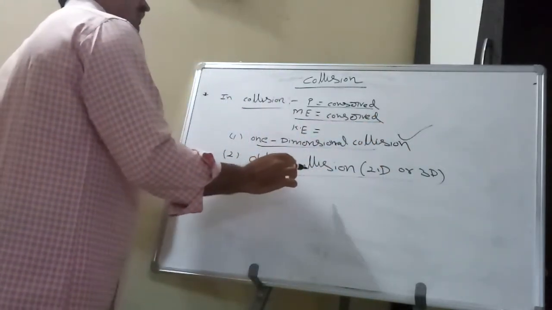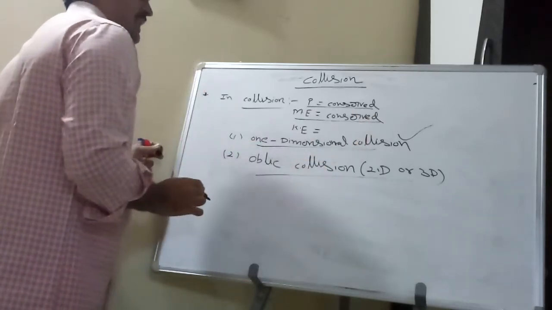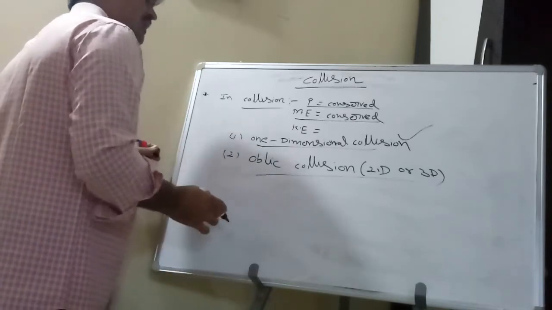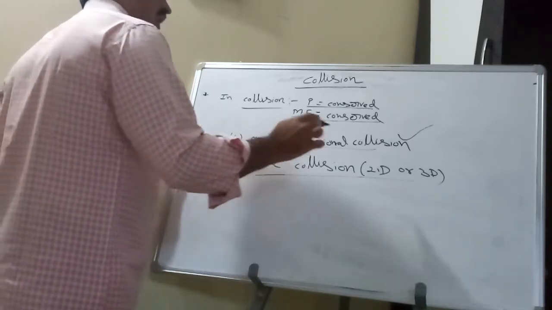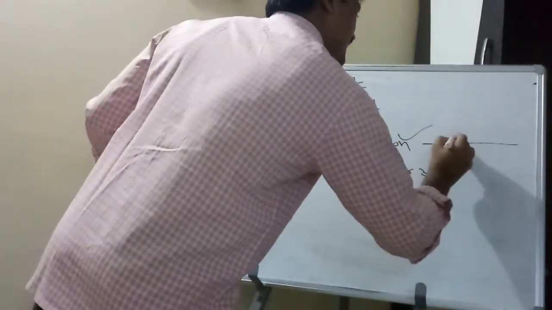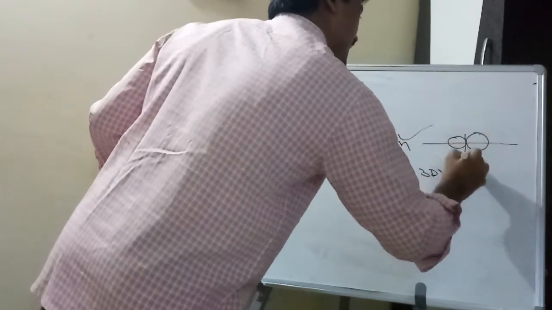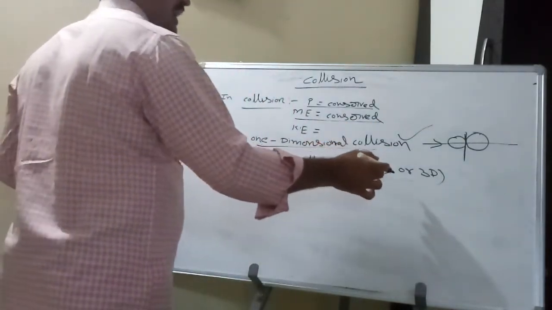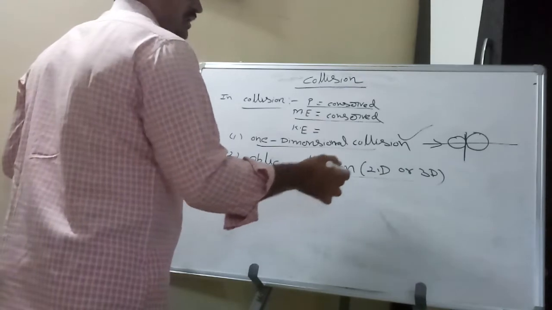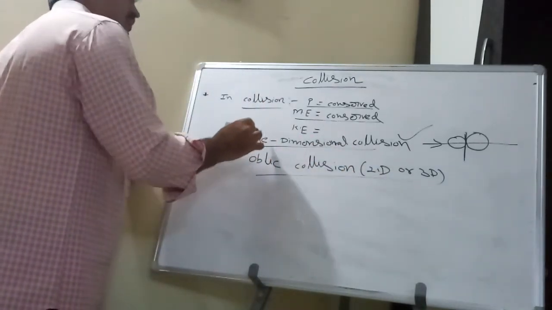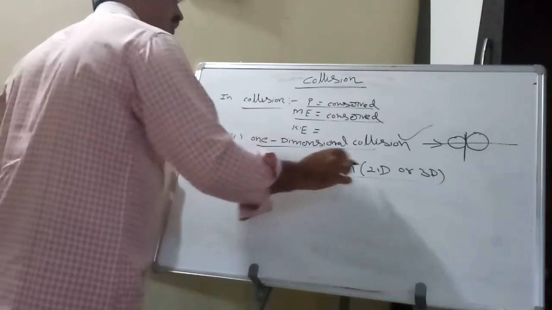In oblique collision, the velocity directions are different before and after collision. In one dimensional collision, the direction before and after is the same. Here, the velocity direction is different before and after the collision. That is called oblique collision. So based on direction, there are two types of collisions: one dimensional collision and oblique collision.